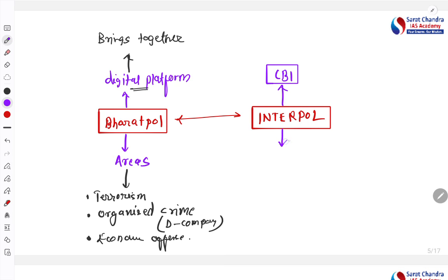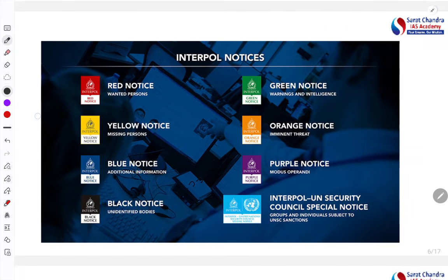Interpol is popular for its notices. They release different color notices to different countries in order to have smooth investigation and law enforcement. What are those color notices? Let's see those color notices.